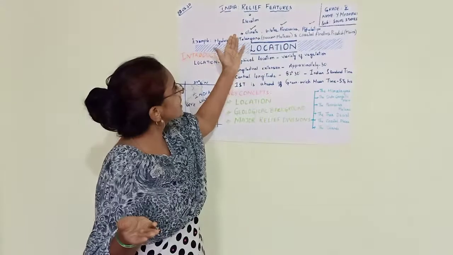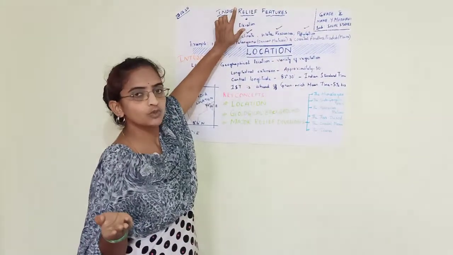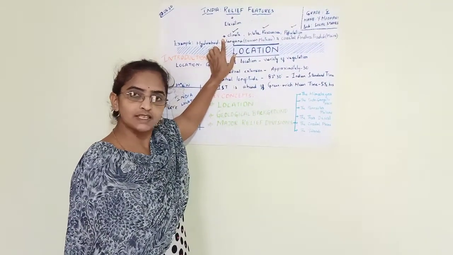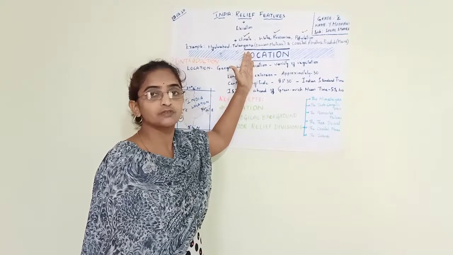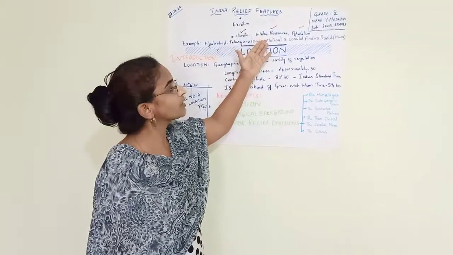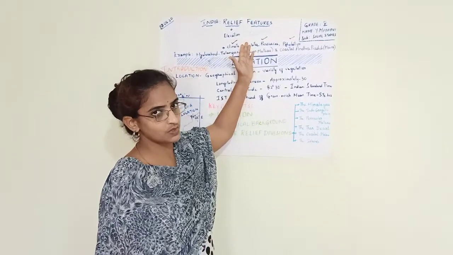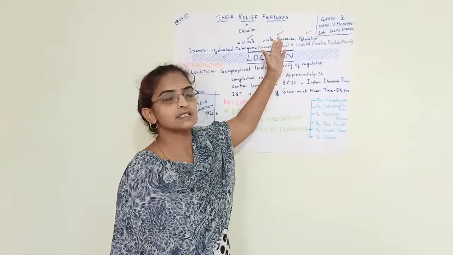Yes, these are the determinants of relief. Based on the relief, a particular region receives more or less temperature, based on which the climatic condition of that region is found. Based on that, water resources are found. Based on the climatic conditions and resources, the population residing in that place depends.